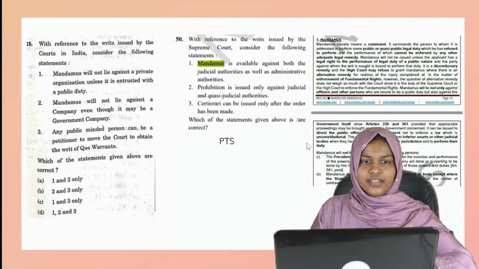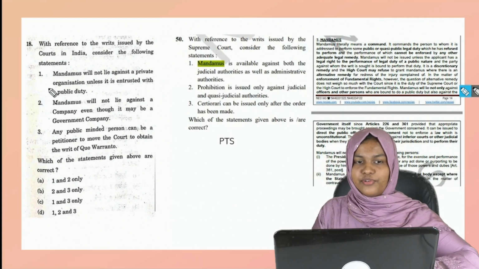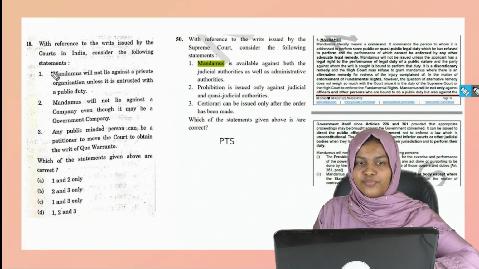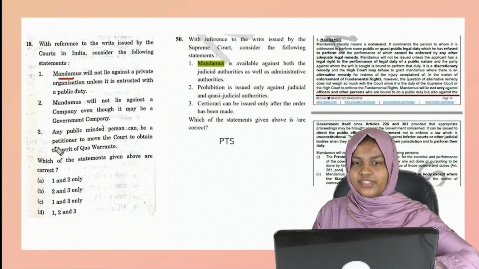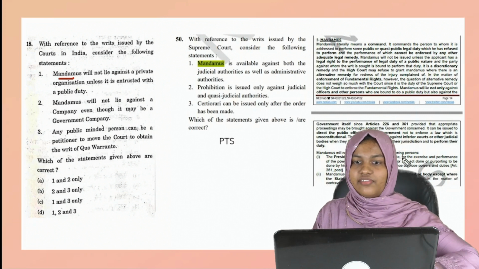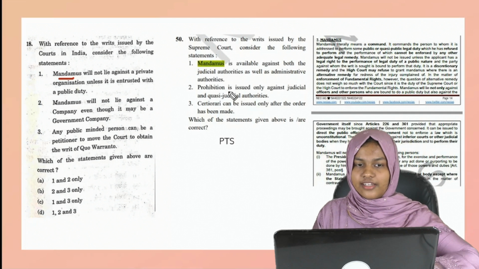Next, mandamus. Again, fundamental rights, very important. Article 32, very important. Writs, one of the important writs: mandamus, habeas corpus. All these things are very important. We have asked a question in our prelims test series, as well as holistically covered it in our materials. You should know the features of mandamus. You have to compare prohibition, certiorari, habeas corpus, mandamus, everything.